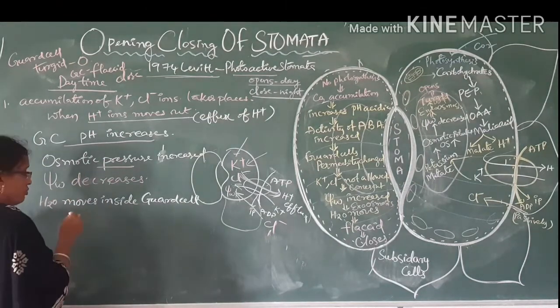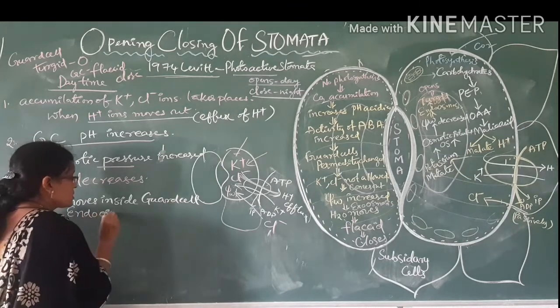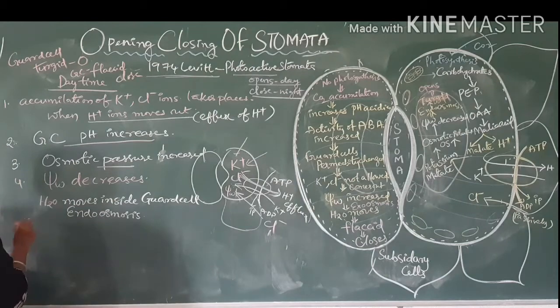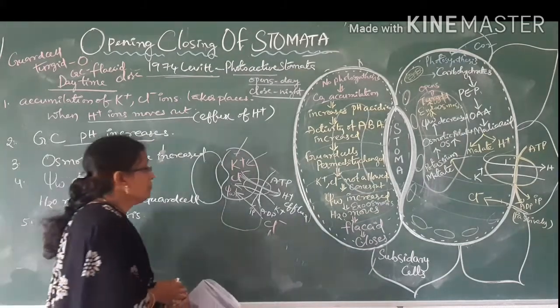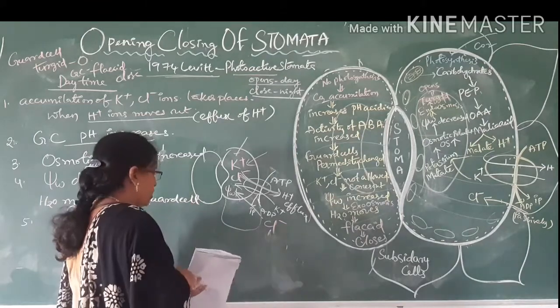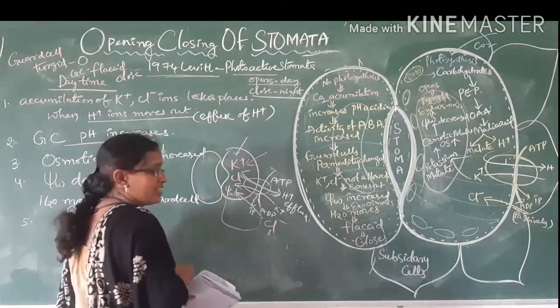When water is entering, that is called endoosmosis. When more water comes, the cell becomes turgid.